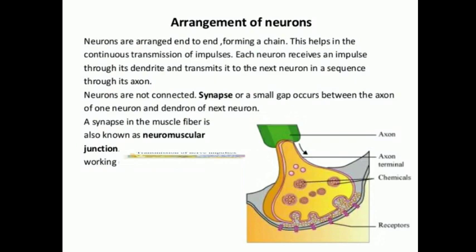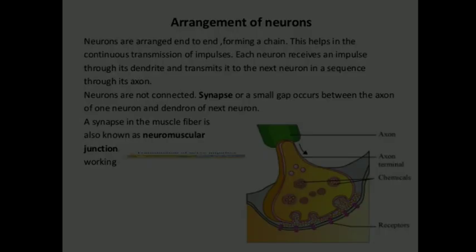through the dendrite, okay? And the neurons are not connected. Usually there will be a space. Just now I said it possesses a space, that is a synapse, a small gap which occurs between the axons of one neuron and the dendrons of the next neuron. There will be some space, which is called a synapse, okay? And a synapse in the muscle fiber is also known as neuromuscular junction, okay?